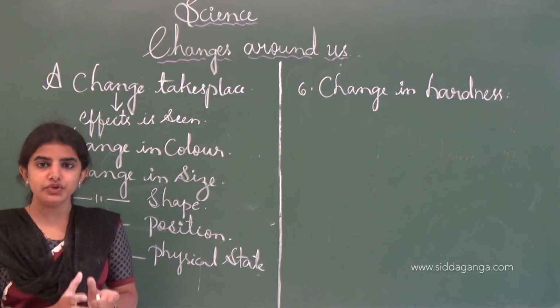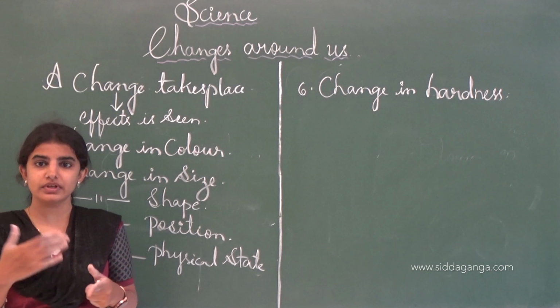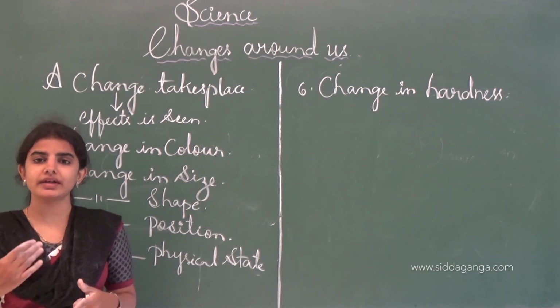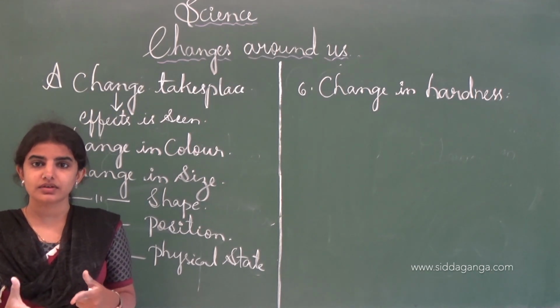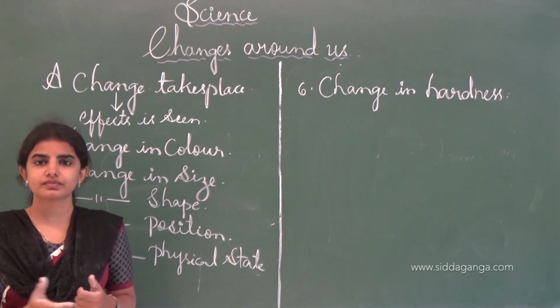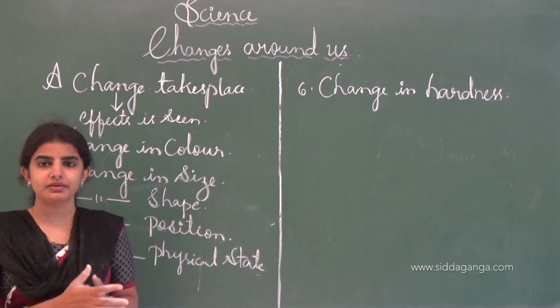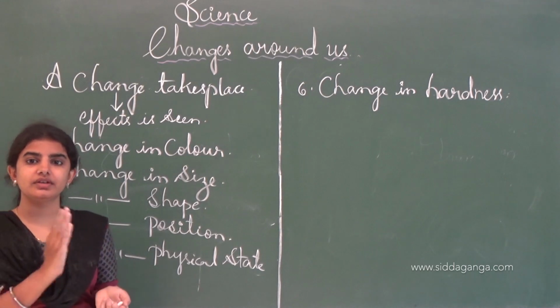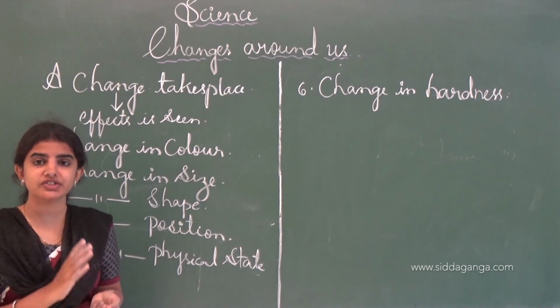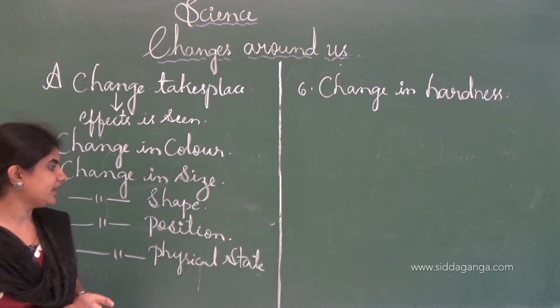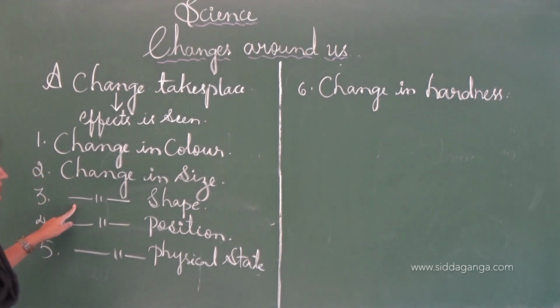As I told you, moon is one of the examples of a change in the shape. Starting from the new moon to the gibbous moon, half moon, and later the crescent moon, and afterwards the full moon will take place. And this is how the changes continuously take place in nature. And this is all about the change in the shape.